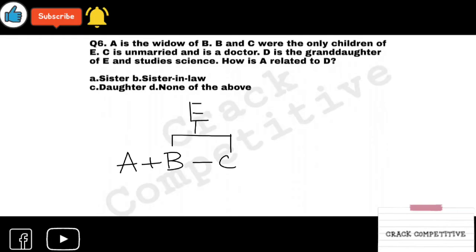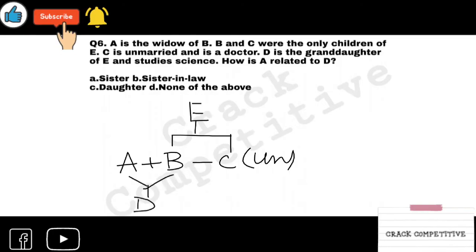Now C is unmarried and is a doctor, which you don't need. Unmarried is okay, but doctor you don't need that. She is unmarried. D is the granddaughter of E. So if D is the granddaughter of E, then D should be A plus B's child, right?